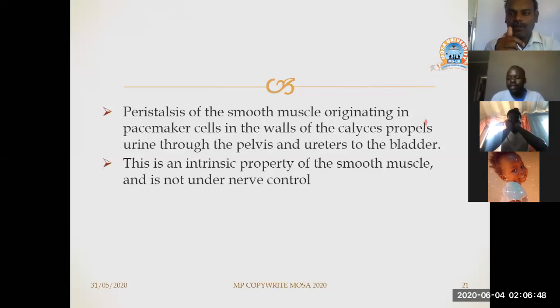When the arteries are pulsating, they also help to push blood in the blood vessels, so that blood can keep moving. But in the urinary system, these muscles help in the pushing of